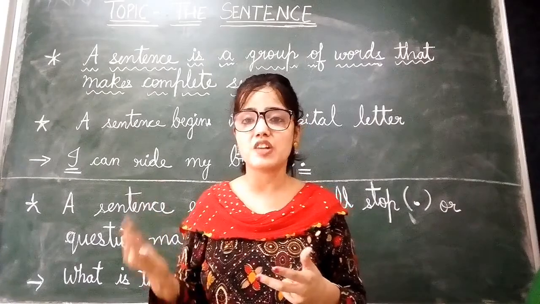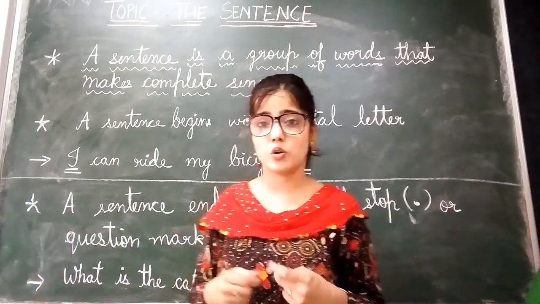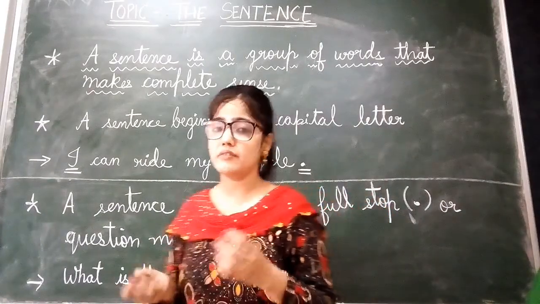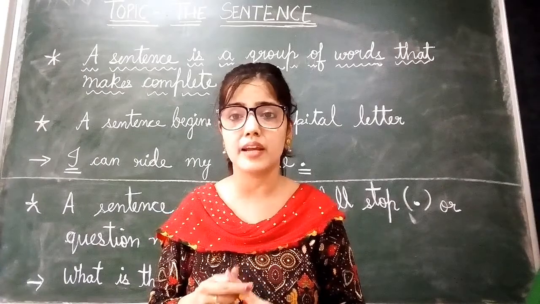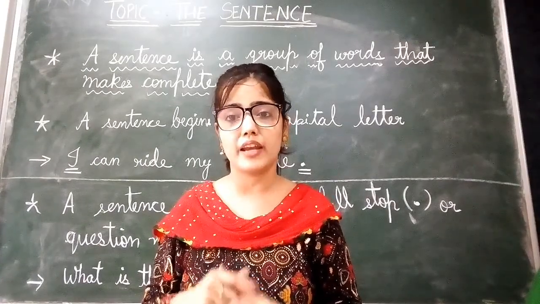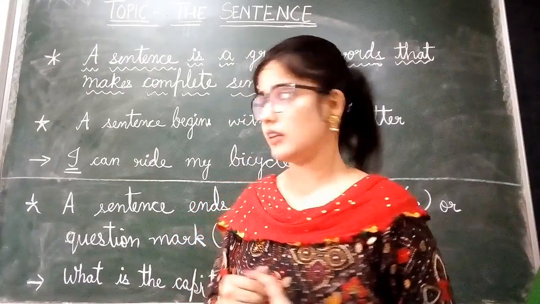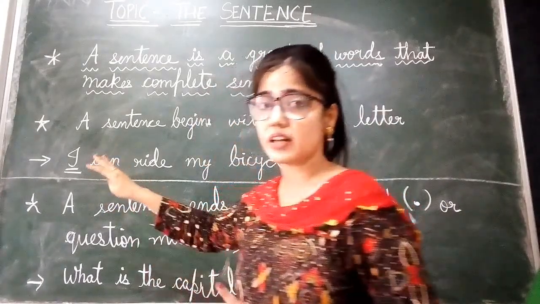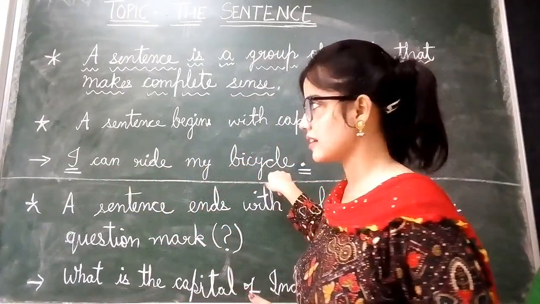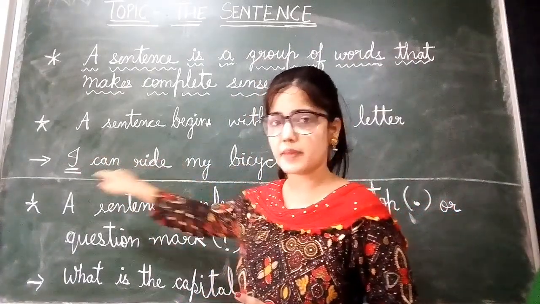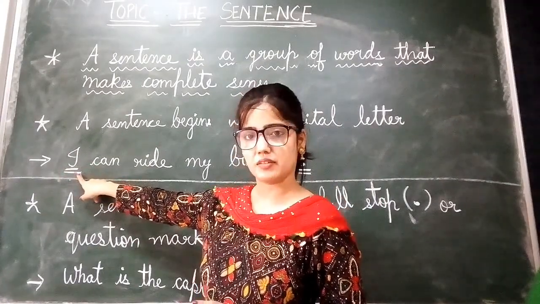Okay, like the Taj Mahal. The Taj Mahal is very beautiful. So, in this way, we have to be careful that we make the first letter of the first word in a sentence capital. Like a sentence always begins with a capital letter. I can ride my bicycle. Here, this sentence is beginning with I, so we have made I capital.